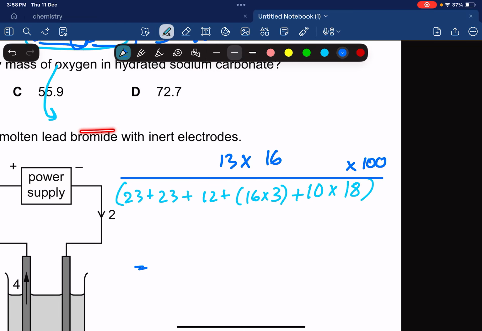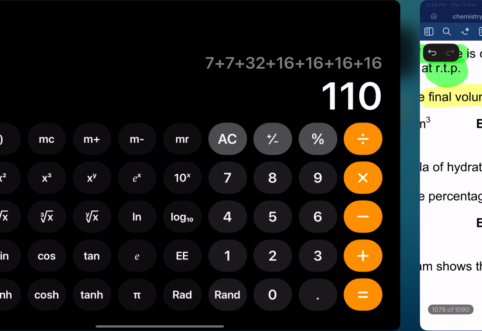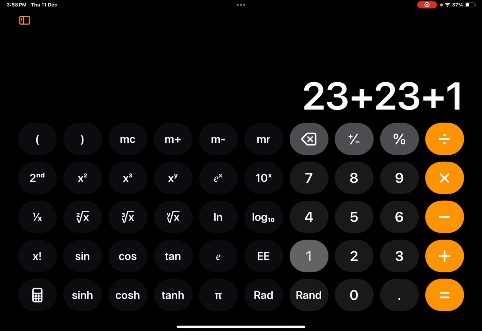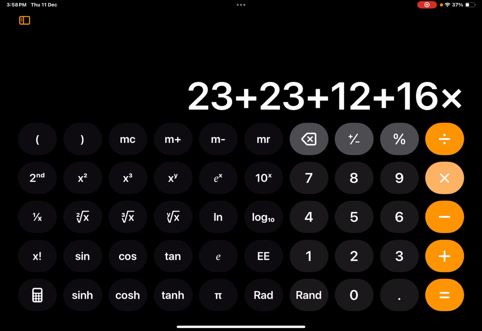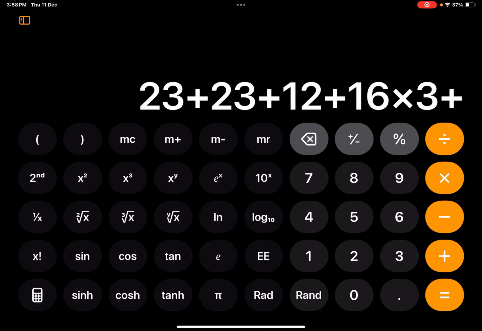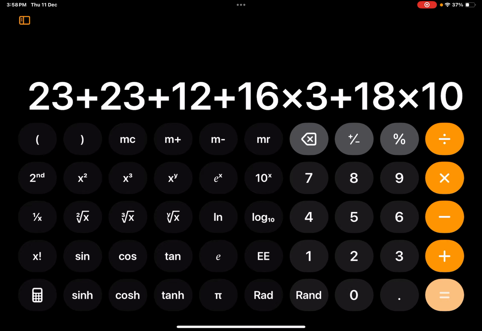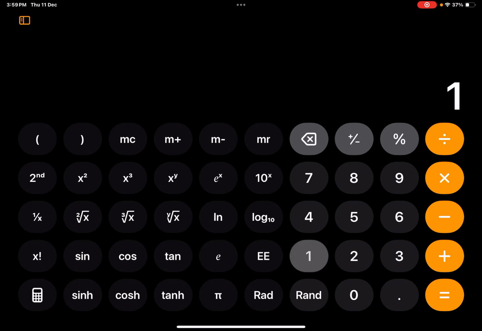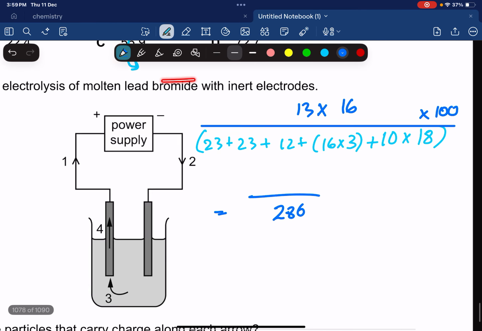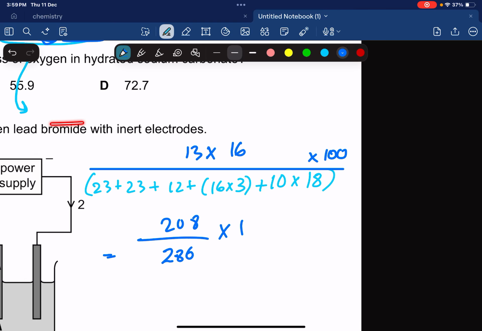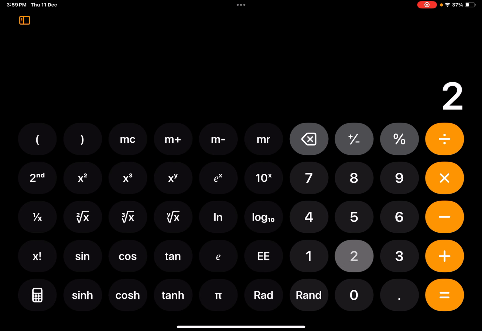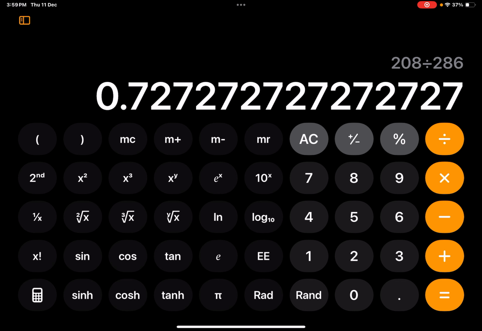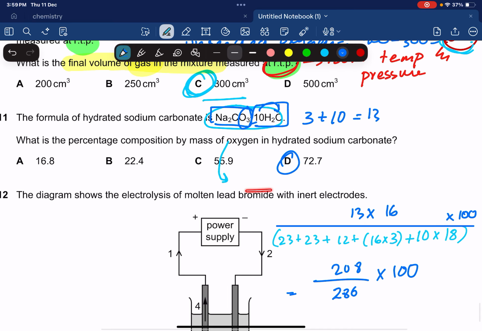Let's first see what we get below. Na2: 23 plus 23 plus C plus O3 plus 18 times 10, and that gives me 286 in the denominator. 286 upon 13 times 16, which is 208. 208 divided by 286 multiplied by 100 gives me 72.7%. I hope you get it.